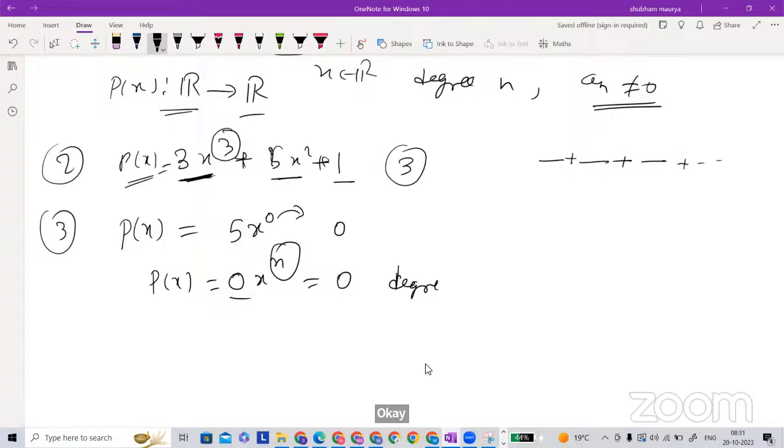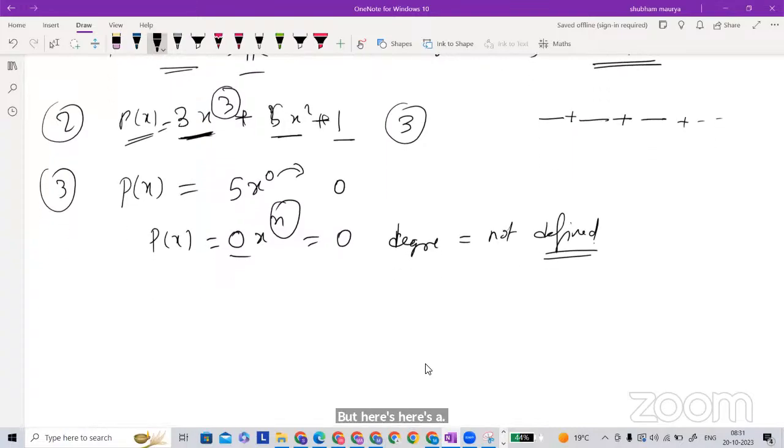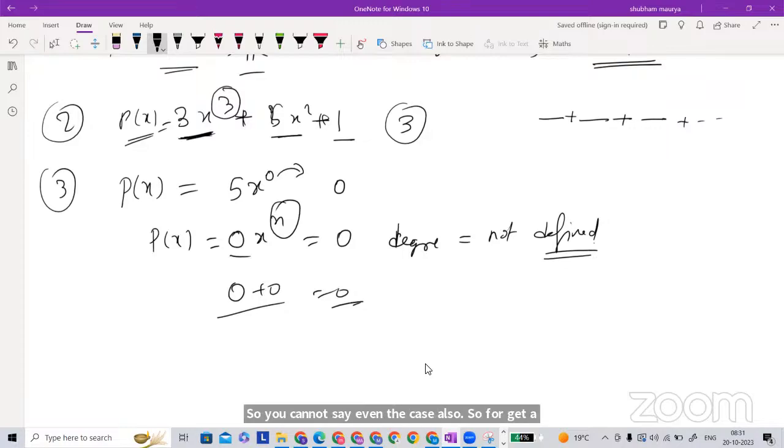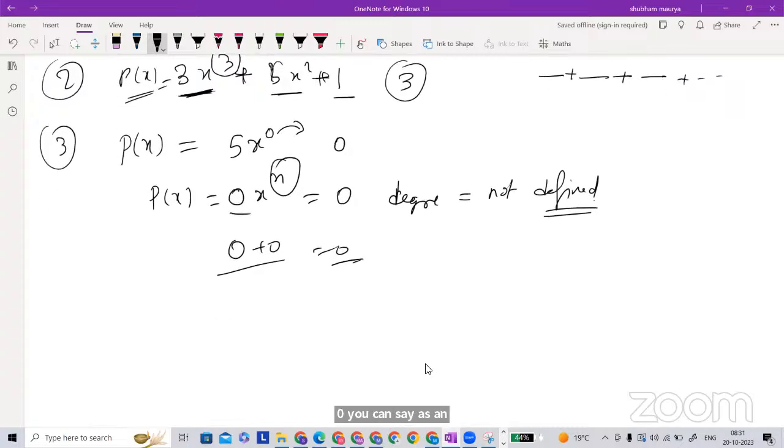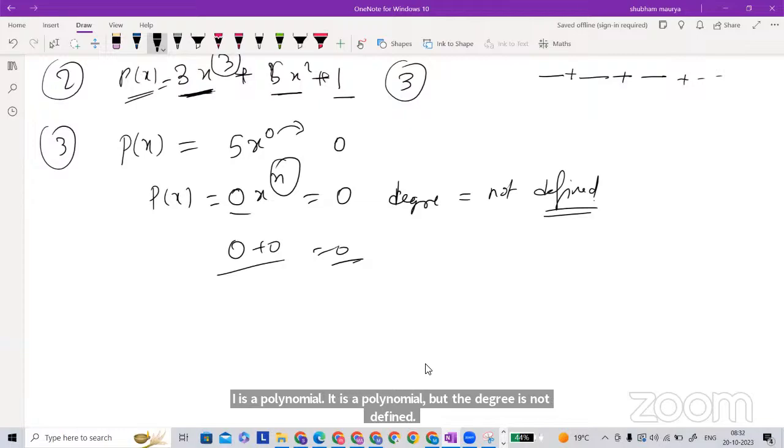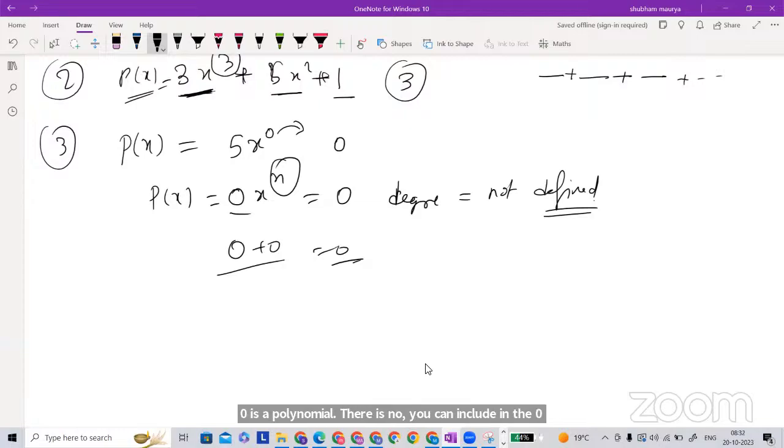But 0 here is a monomial, sir? Even 0 plus 0 you can think is still 0, so you cannot say even the case also. So forget about the 0, you can say it is exceptional. So it's not a polynomial? No, it is a polynomial, but the degree is not defined. 0 is a polynomial. There is no issue. You can include 0 in the polynomials. You can think of 0 as a polynomial, but the degree of the 0 polynomial is not defined.